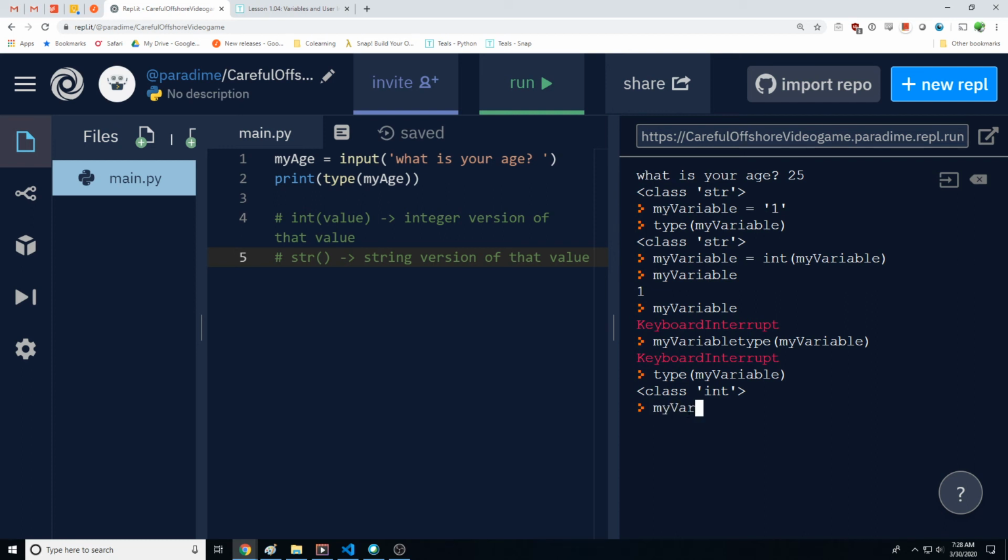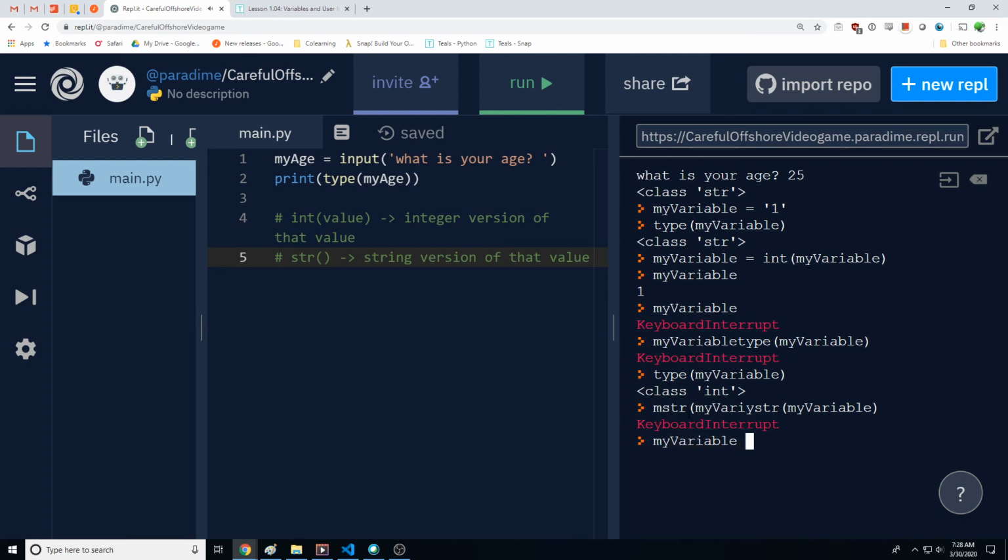And I can go back too. I want a string of my variable, and I want to set that to my variable.